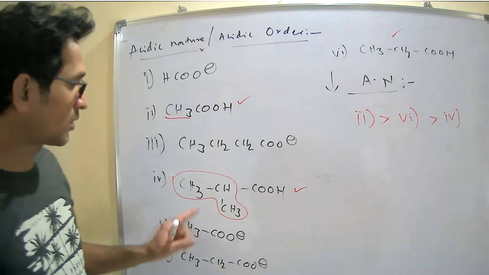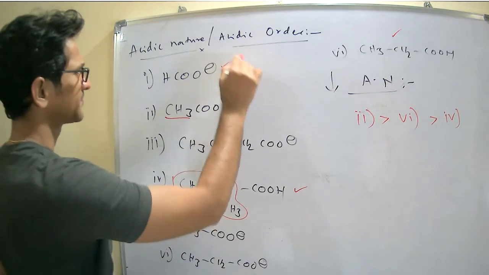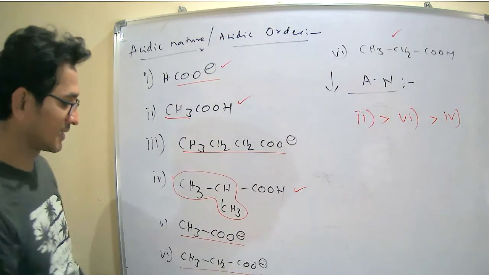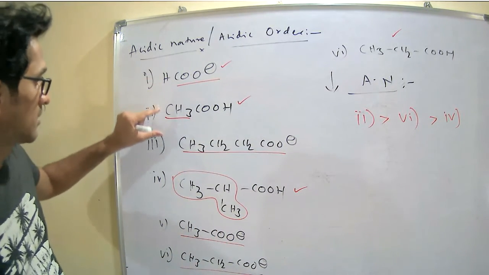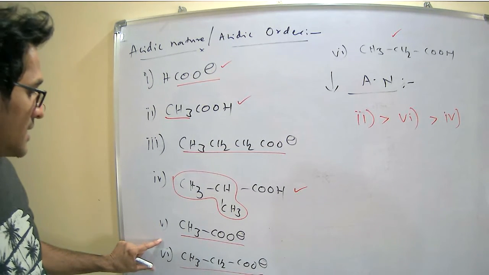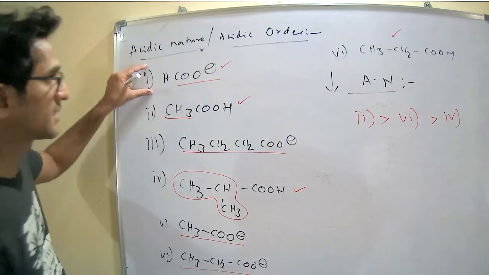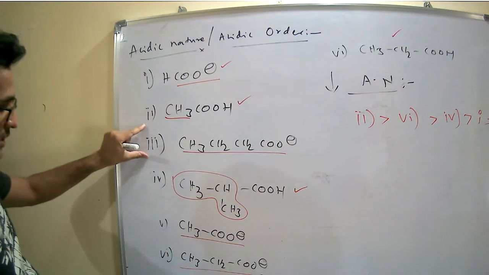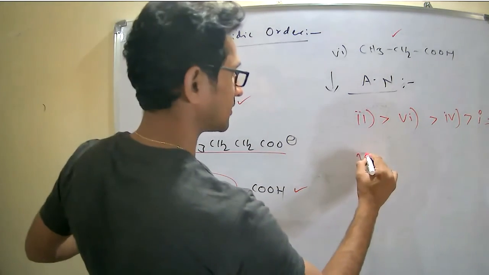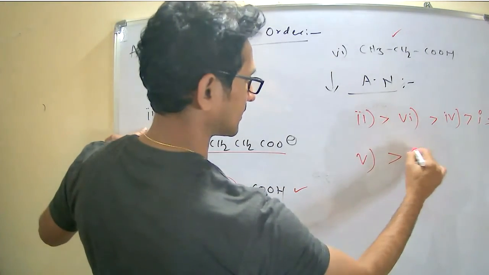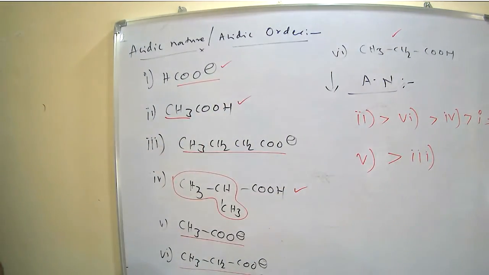Then, all are over. Next, in between the negative ones: compound 1, compound 3, compound 5, and compound 6. Among all these, which is more acidic in nature? Obviously, 1, right? Ruled out. Coming to the third and fifth, and finally third.